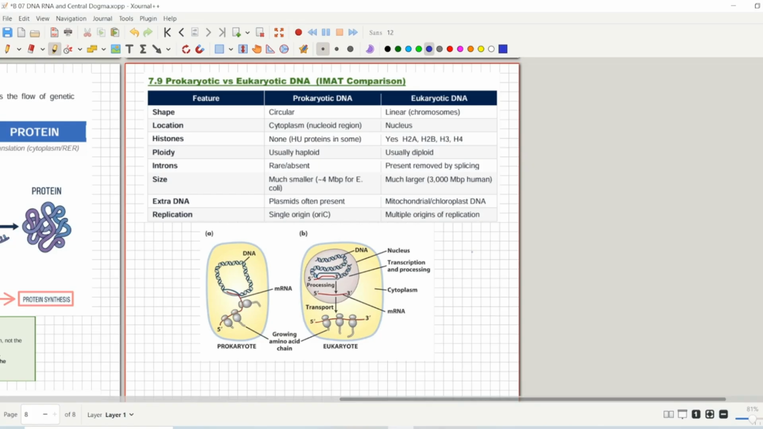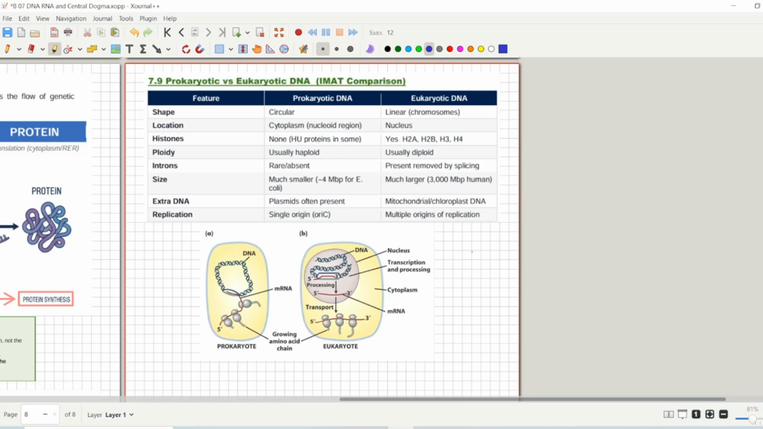Plasmids contain genetic information for the survival of prokaryotes. For example, plasmids will have antibiotic resistance information, right? They also have anti-pesticide and these kinds of survival information, so that prokaryotes or bacteria can survive in harsh conditions. Eukaryotic DNA also contains extra DNA, and you already know that it is not present in the nucleus, but in self-replicating organelles like mitochondria and chloroplast.